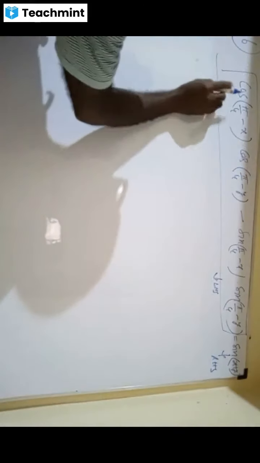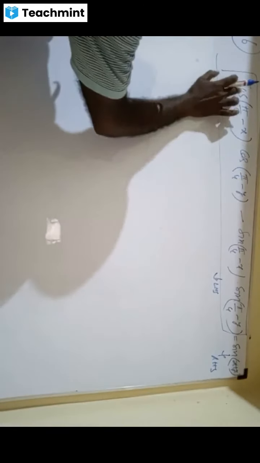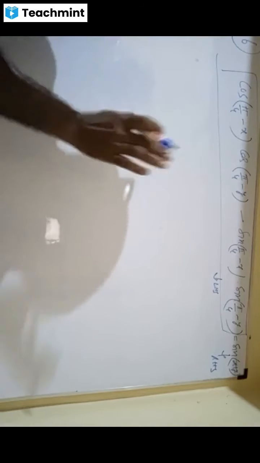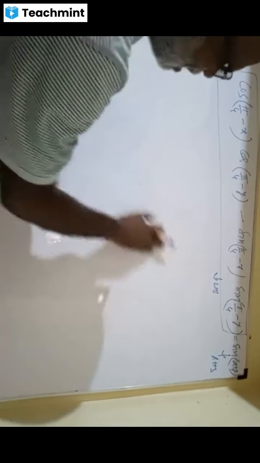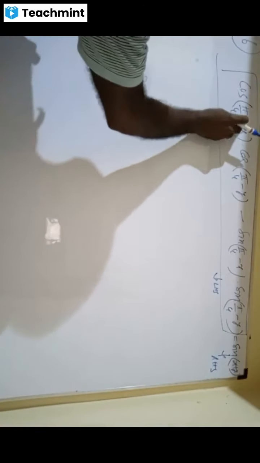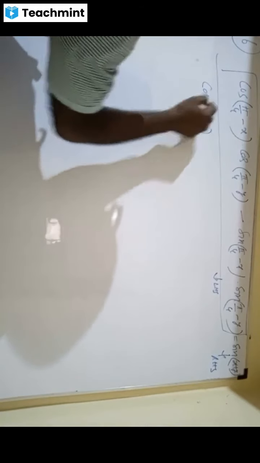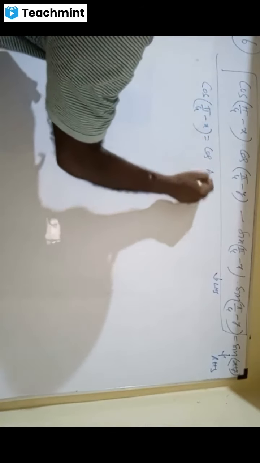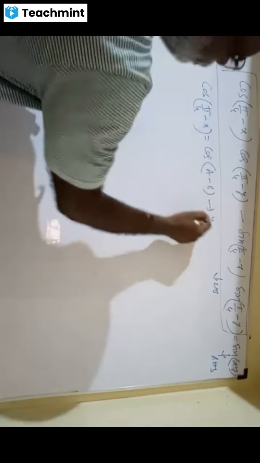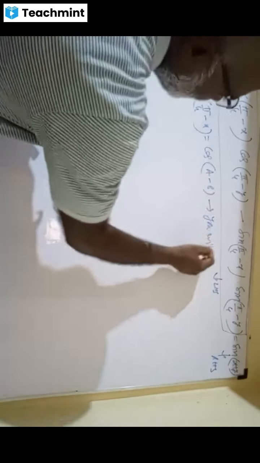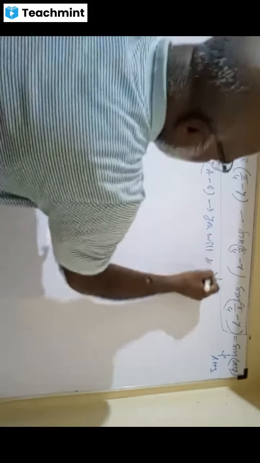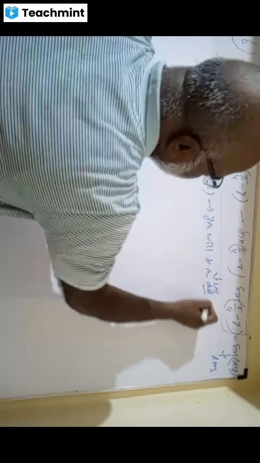In the LHS, if you take this as cos of (a minus b), you will have a difficult time, not advisable. You will be in difficult mode.